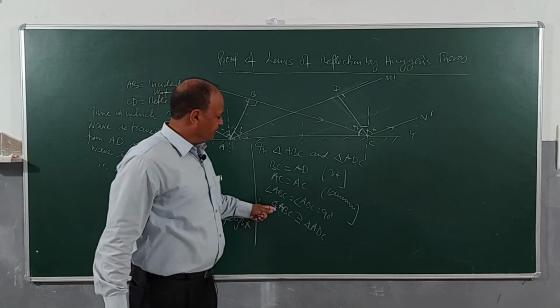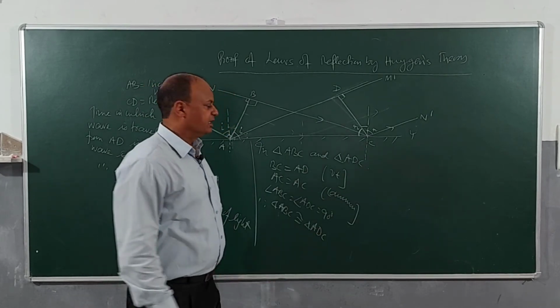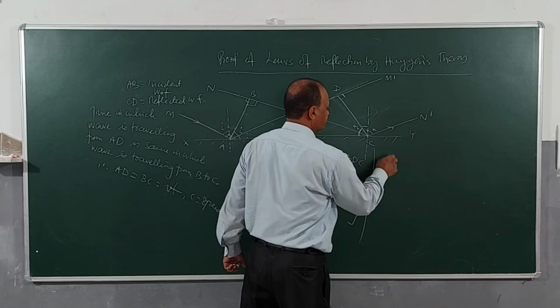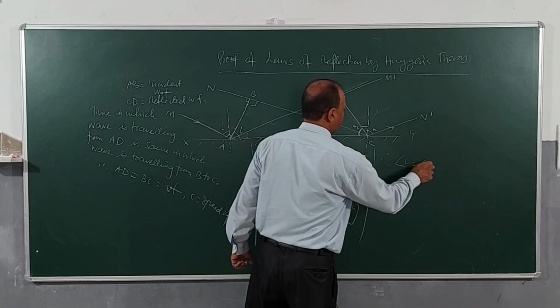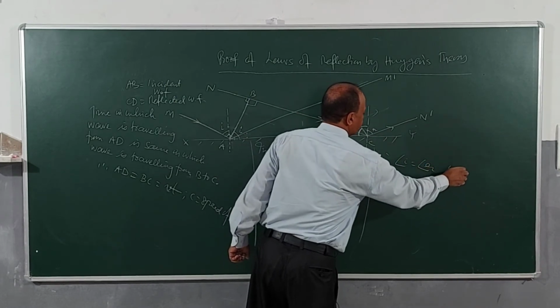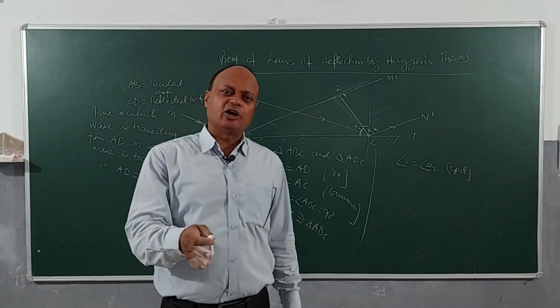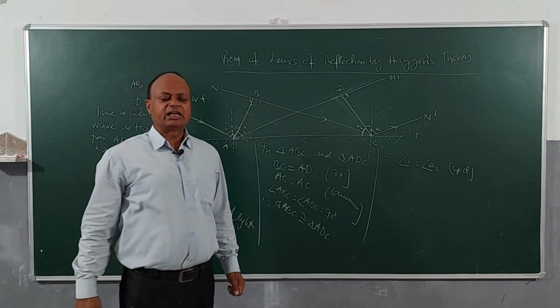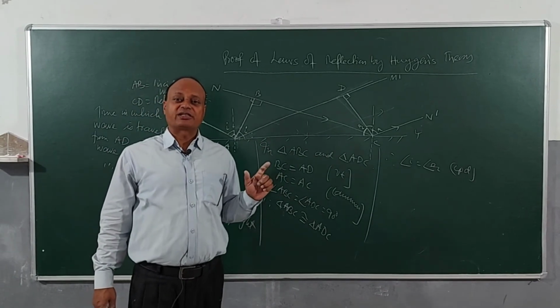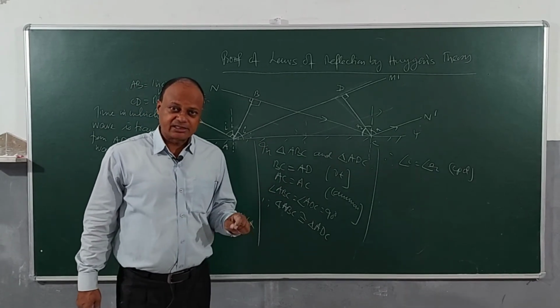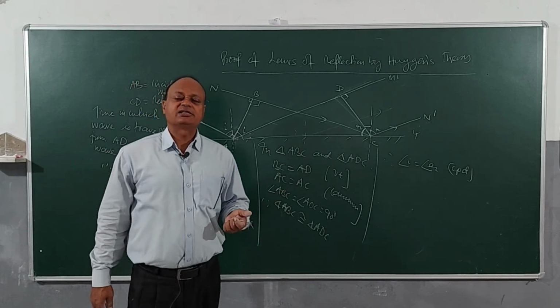And therefore angle I is equal to angle R. Why? CPCT. So very easily we have proved the first law of reflection, that the angle of incidence is equal to the angle of reflection for the wavefront, and for this we have used Huygens theory.